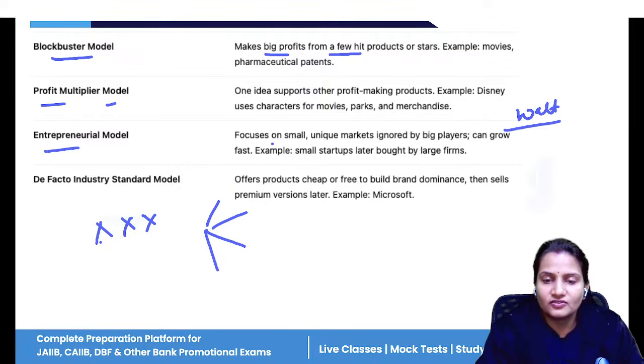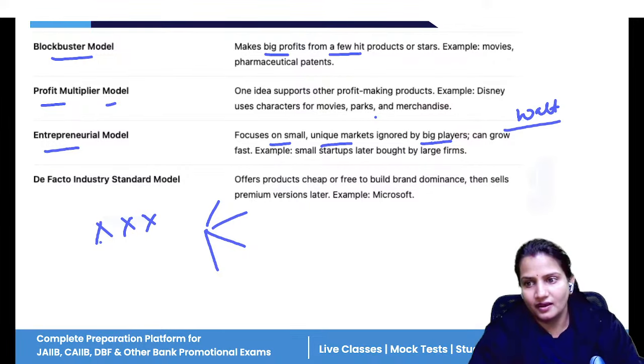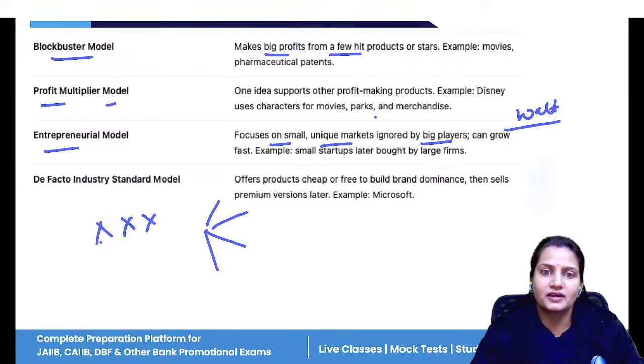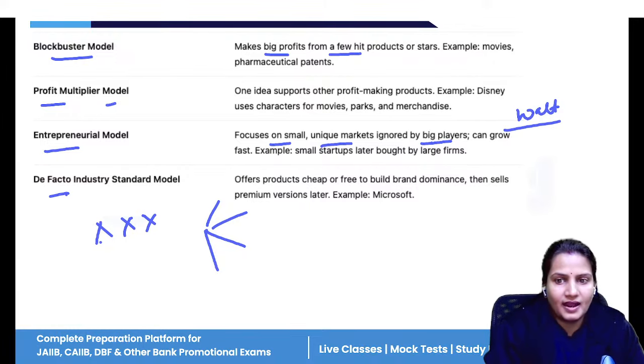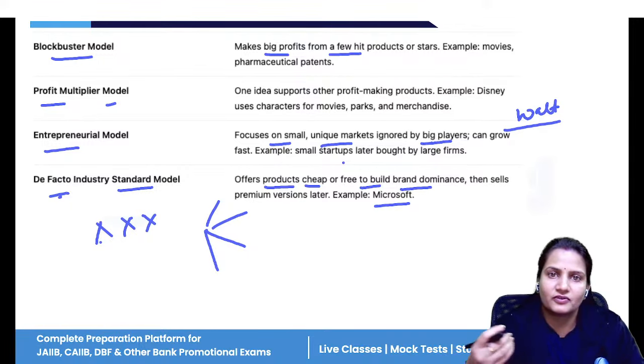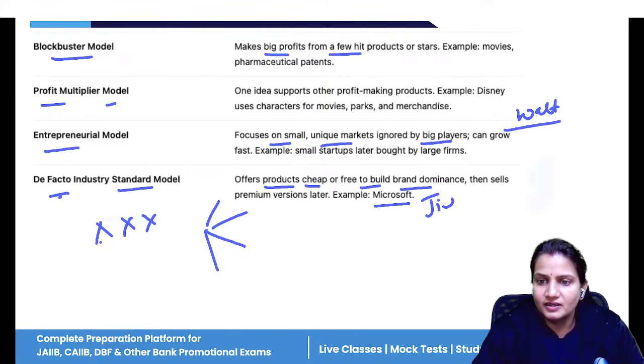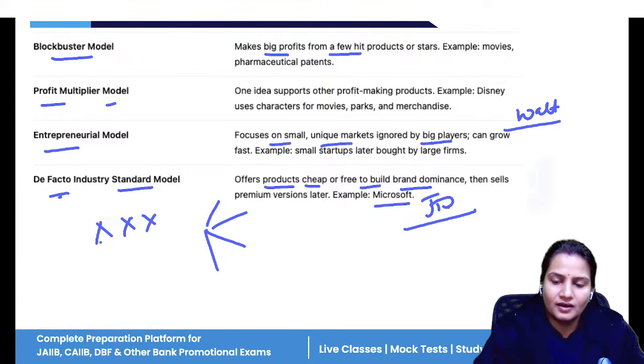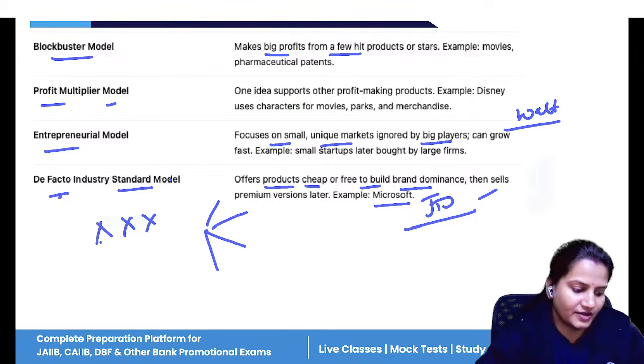The entrepreneur model focuses on a small unique market and ignores the big players. In this, entrepreneurs enter with a market gain, capturing market gain so that when the right time comes, they can make huge profit. And the de facto standard model means offering your products cheap or free to build a brand. Like Microsoft, initially they offered prices at a very low cost and then they built the brand. Jio, initially the SIMs were offered at a very low cost and now they are charging prices every month. So these are the different types of business models.